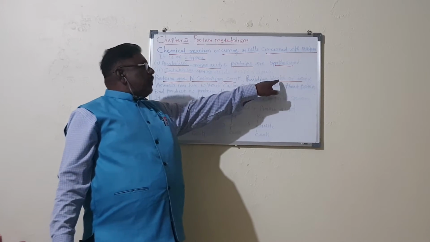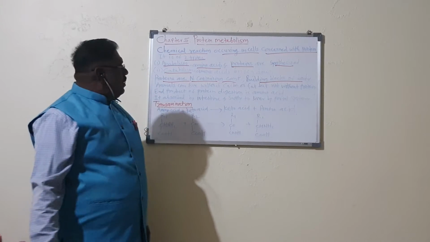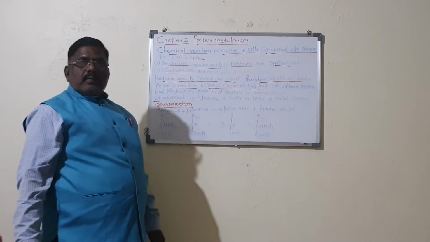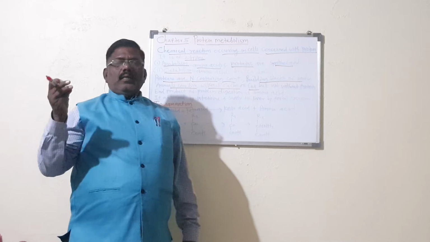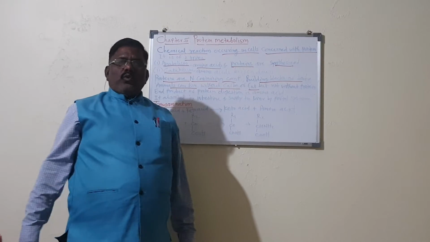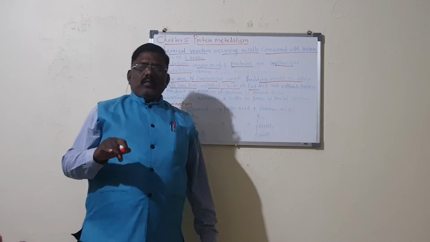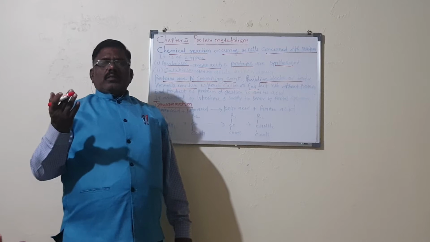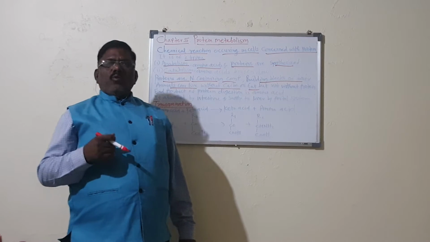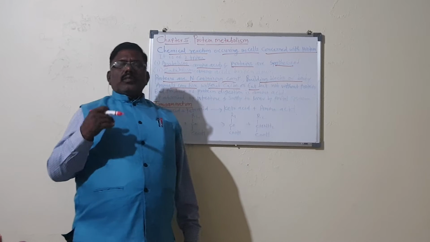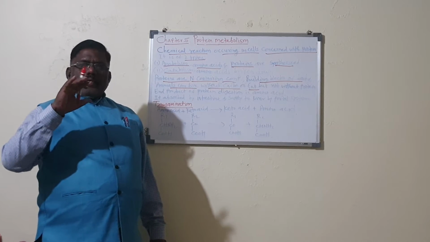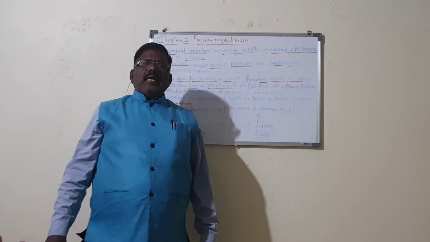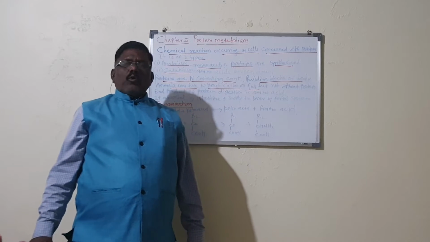Remember, carbohydrate, protein and fat are the three main components of our food. Sometimes in our food carbohydrate is more, sometimes protein is more, sometimes lipid is more. The ratio is different, but our food contains these three main components.